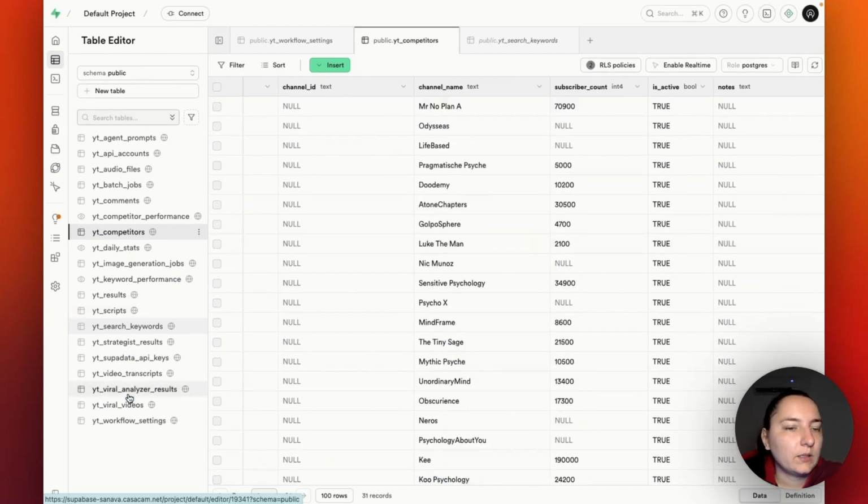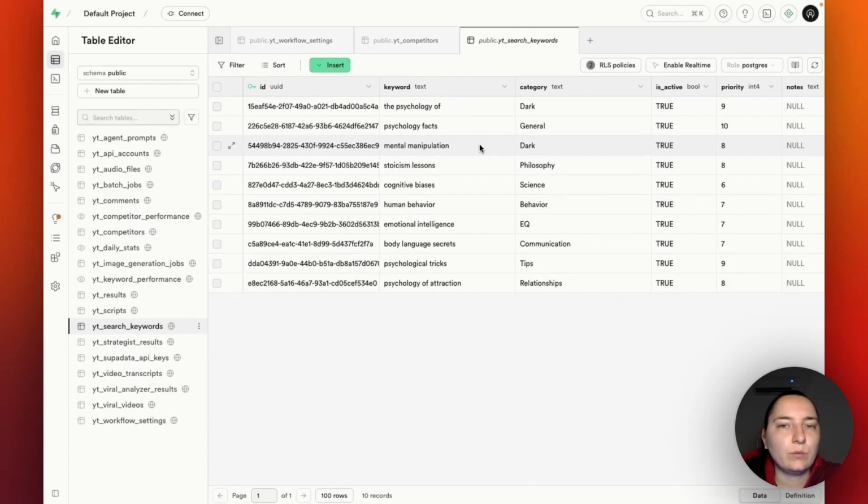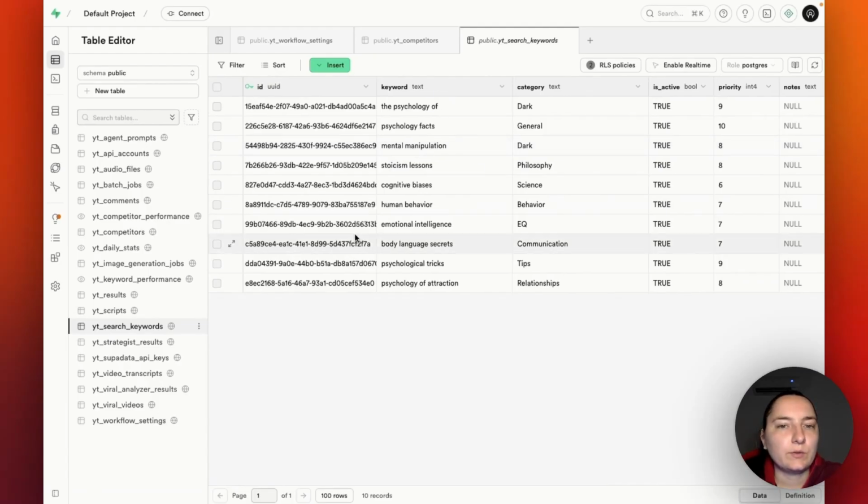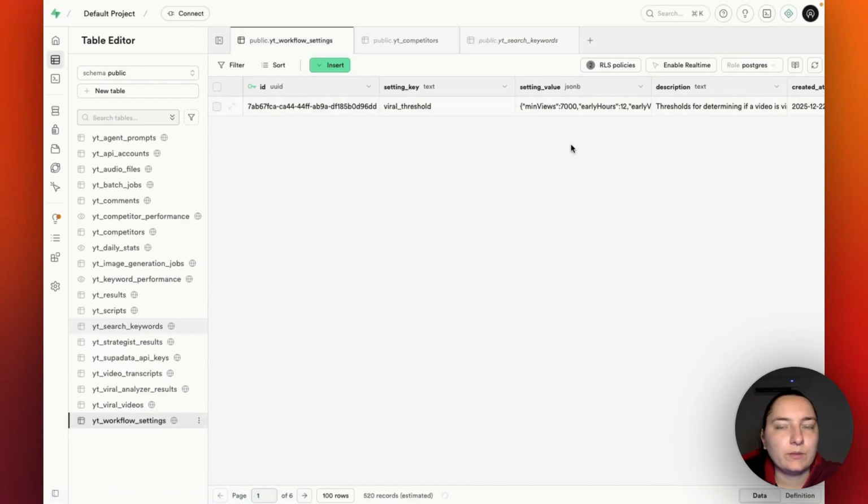The next thing you should fill out is the search keywords table, because these keywords will be searched if we didn't find any viral videos from the competitors, okay? So you will need to define some search keywords for yourself, for your niche. I have those. Let's check out this one. This was already pre-filled, okay?